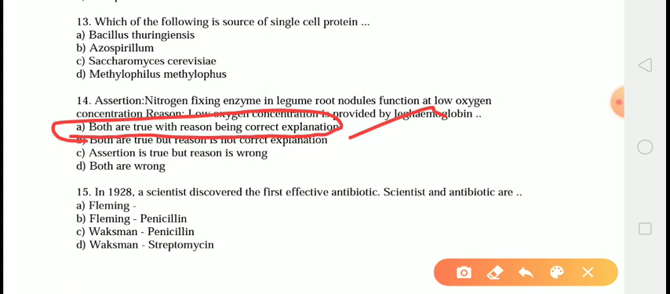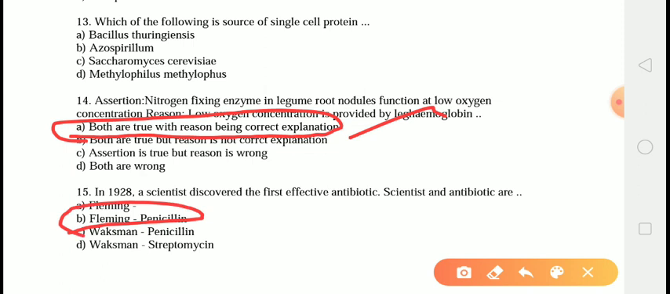Next question is, in 1928 a scientist discovered the first effective antibiotic. The scientist and the antibiotic are. The correct answer is answer number A, that is Fleming and penicillin.